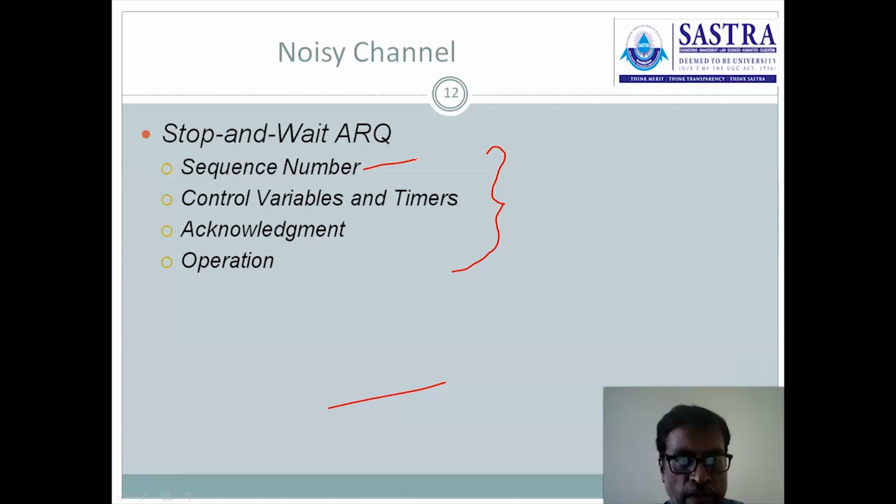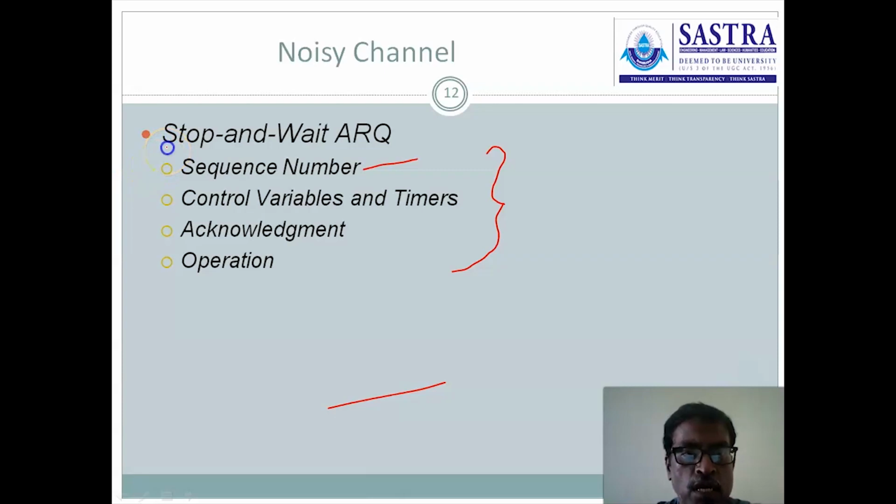Each and every frame is named with some number, 0, 1, 2, 3 and so on, right? Whenever we are giving a sequence number, what is our motto? We have to reduce the sequence number range. What is our working principle in stop and wait?